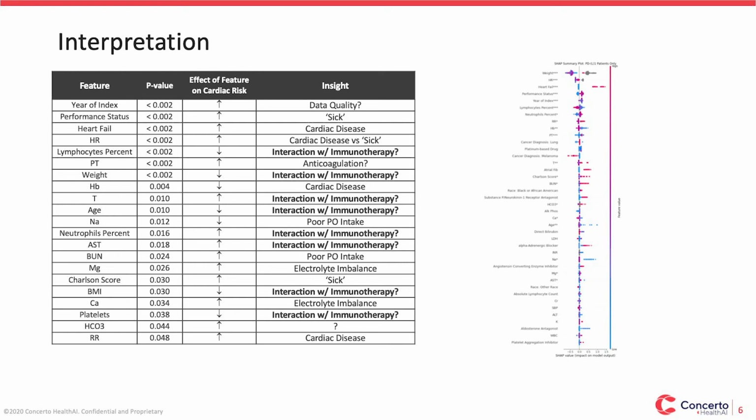In the literature, this pattern of lymphocytes and neutrophils generally increases your chance of responding to PD-L1 therapy, but also increases your risk of getting side effects from that therapy. This may suggest that cardiac risk is reduced more by the benefits of responding to therapy than it is increased by the risk of side effects. Finally, low weight and BMI increase cardiac risk, and these are two obvious oncologic factors that may be driving a patient's propensity for cardiac events.